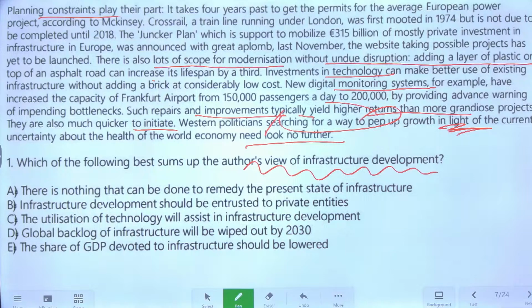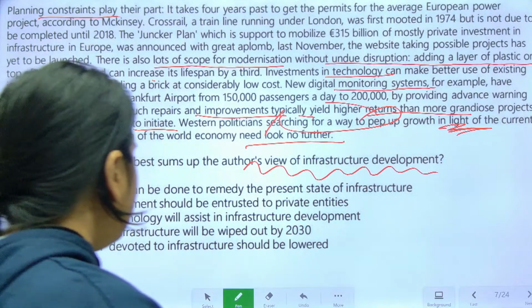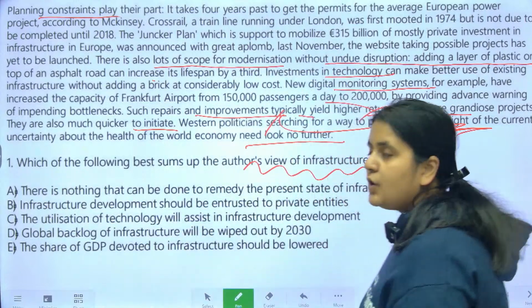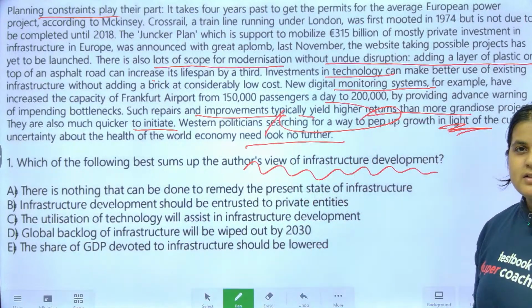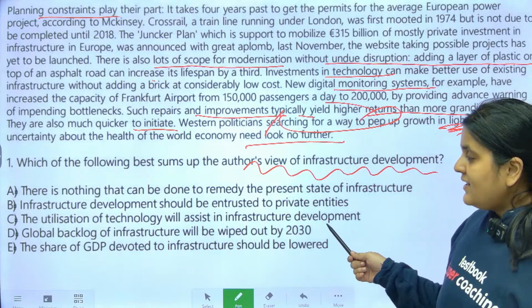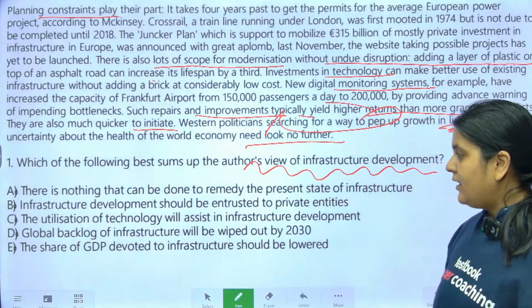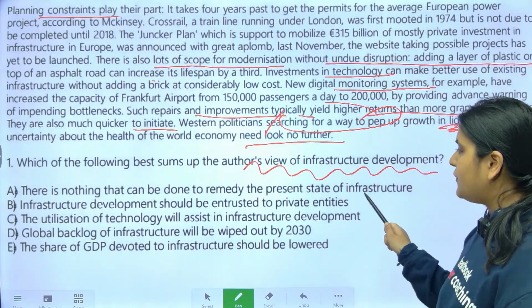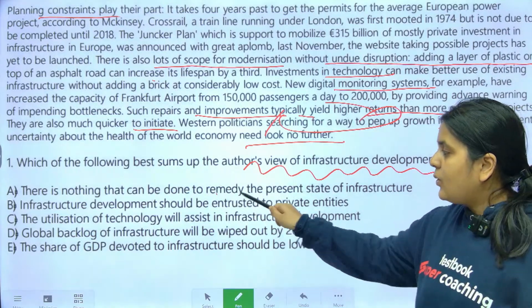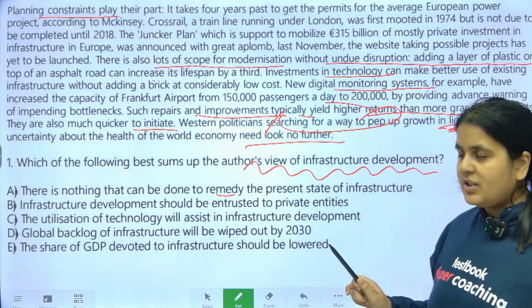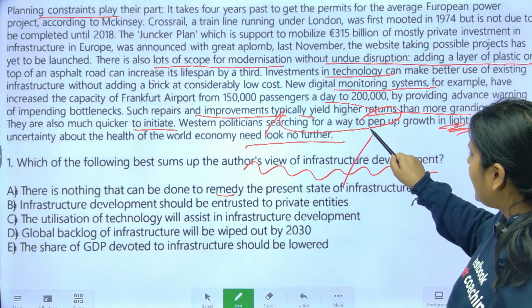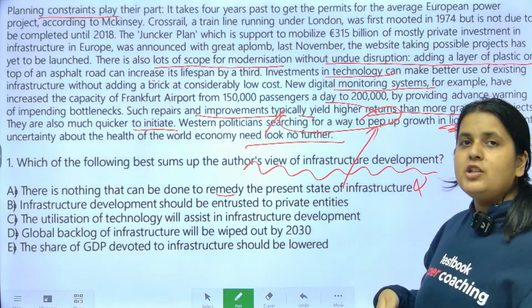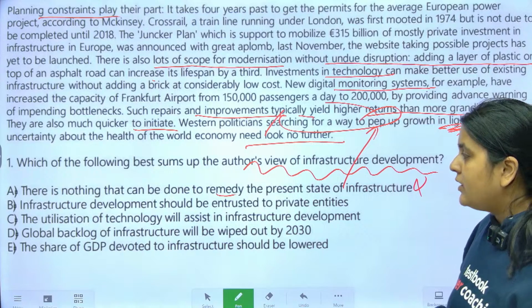Come on, guys, tell me. What do you think? What's the answer to the first question? Which of the following best sums up the author's view of infrastructure development? First one says there is nothing that can be done to remedy the present state of infrastructure. ये बोल रहा है कि कोई remedy नहीं है, कोई solution नहीं है. अरे कैसे नहीं है? Of course दिया है ना, solution दिया है. Technology में invest करो, modernization करो.